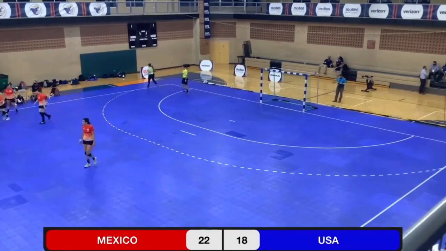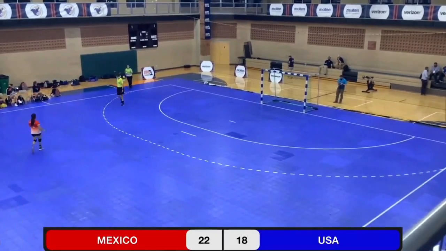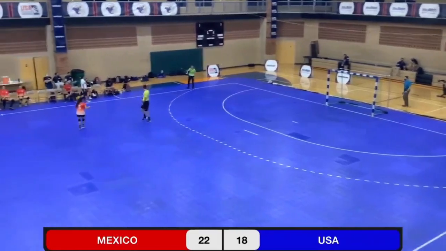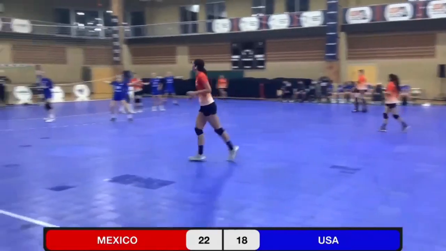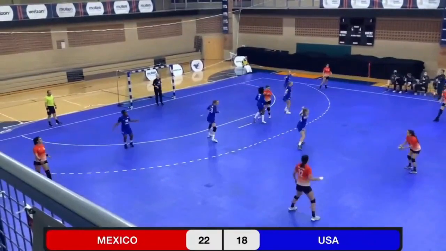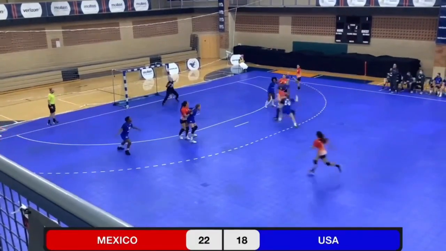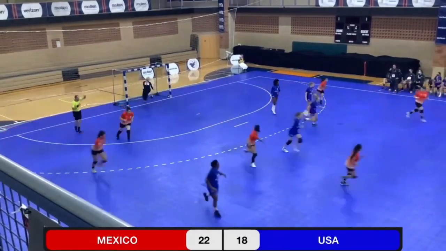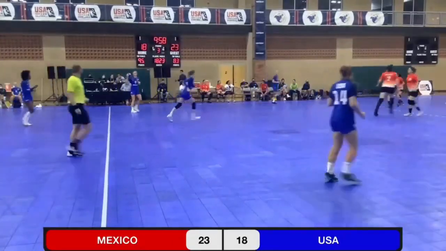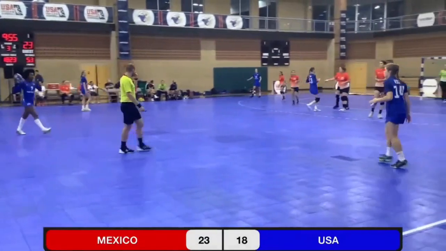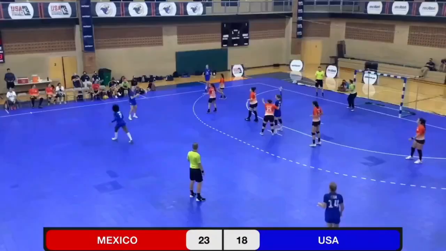It's off the post. Mexico ball. Gabby Martin now playing the point on defense for the U.S. And that's a goal by Gemma Leal as she breaks through the U.S. offense, puts the lead at 5 goals for the first time in the match.